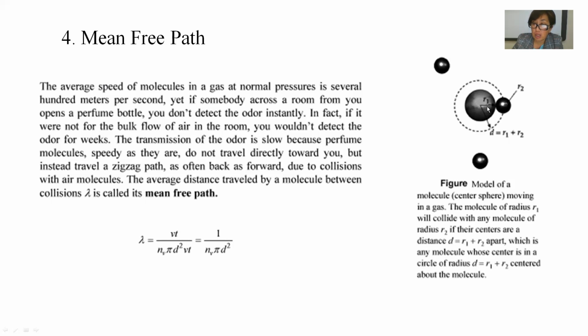This d is the effective diameter of the molecules, and here we are using maybe oxygen gas. This is the formula of the mean free path, lambda, and the unit of the mean free path is meter.